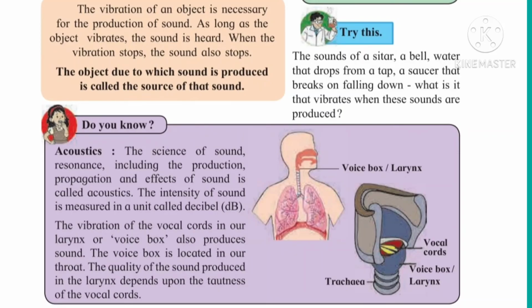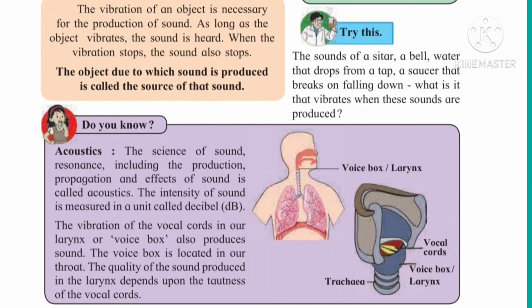Acoustics, the science of sound. The science of sound, including the production, propagation, resonance, and effect of sound, is called acoustics. What is the spelling? Acoustics. Acoustics is the science of sound in which there is the production, propagation, resonance, and effect. These all things are called acoustics.